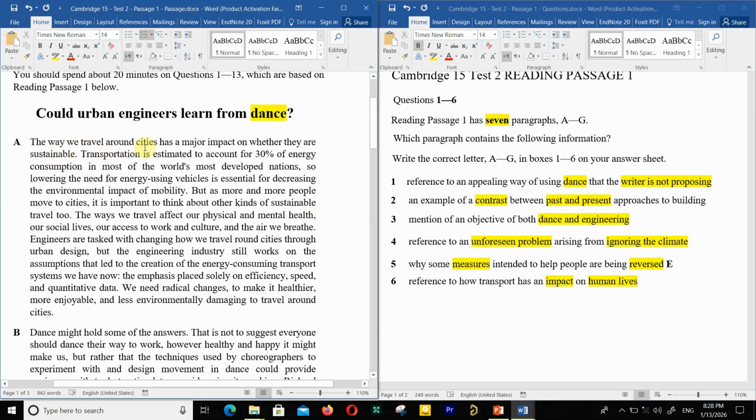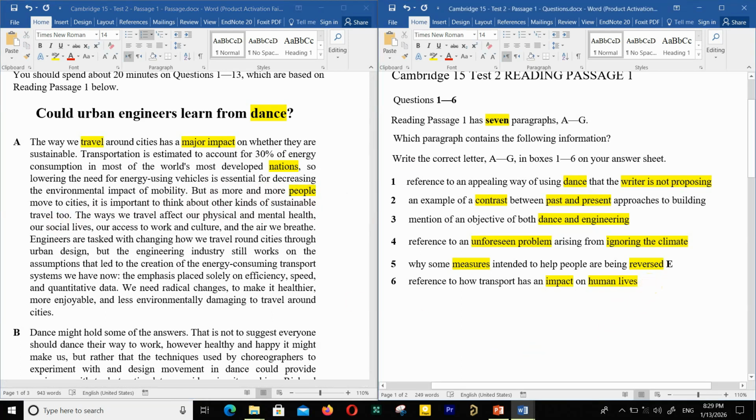The way we travel around cities has a major impact on whether they are sustainable. So the way we travel, maybe this one, I don't know. We find transport has an impact on whether they are sustainable. Transportation is estimated to account for 30% of energy consumption in most of the world's most developed nations. It's about humans. So lowering the need for energy using vehicles is essential for decreasing the environmental impact of mobility, but as more and more people move to cities, it is important to think about other kinds of sustainable travel too. So it's definitely about human lives.